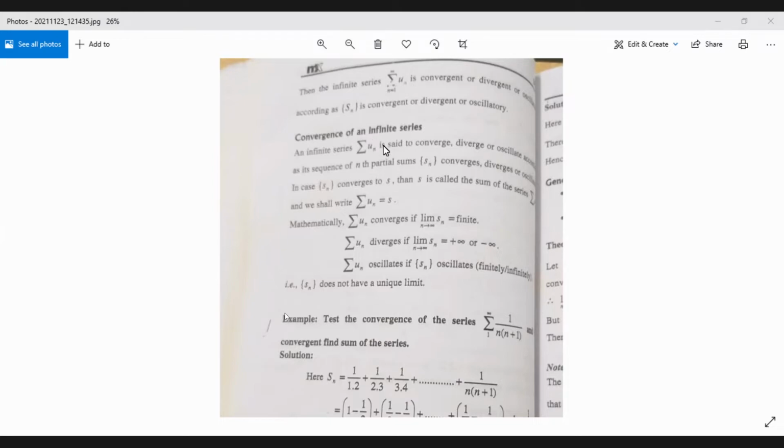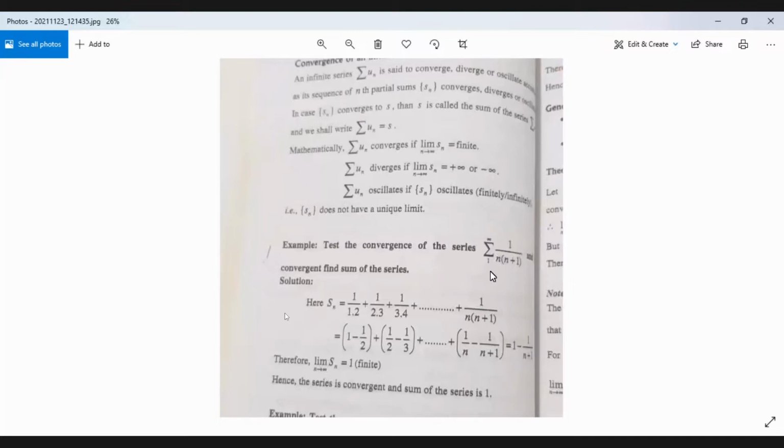Now, convergence of an infinite series. Summation Un converges if limit Sn is finite. Summation Un diverges if limit Sn is infinite. Summation Un oscillates if the sequence Sn is oscillatory.